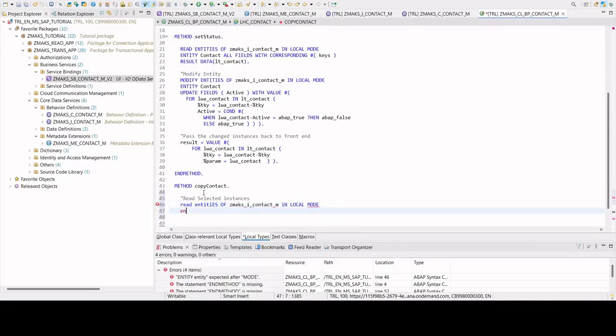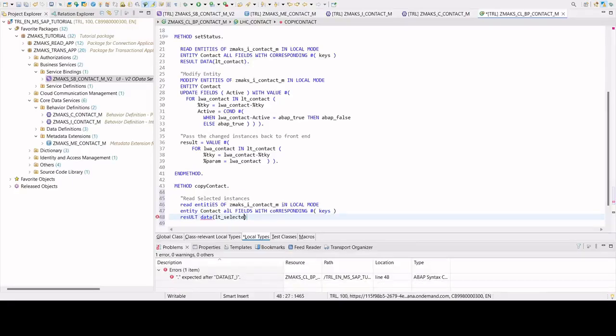The entity name that we have to read is contact, and we read all fields with corresponding key. The data will come back in LT selected contact, for example.